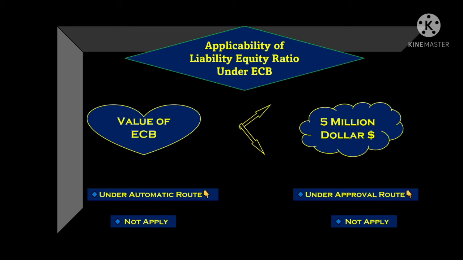Whenever the transaction value of an ECB is less than $5 million, please remember, please listen carefully. If the value of the ECB transaction is less than $5 million, then the liability equity ratio would not apply, neither in the automatic route nor in the approval route.